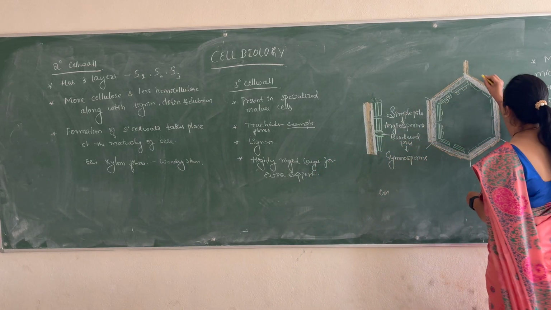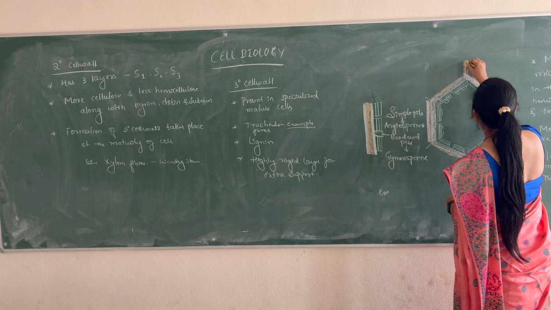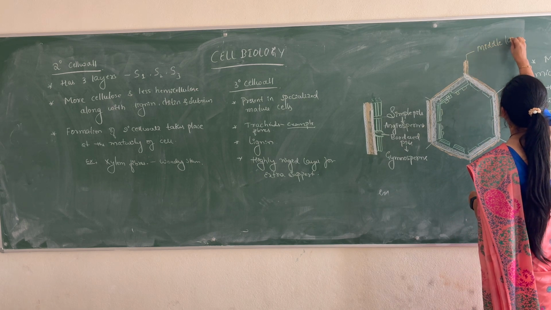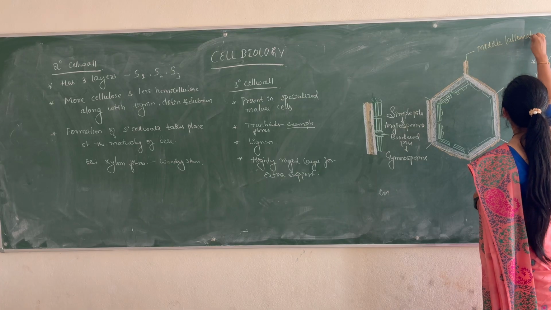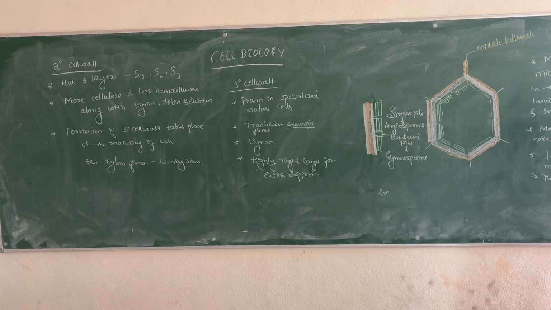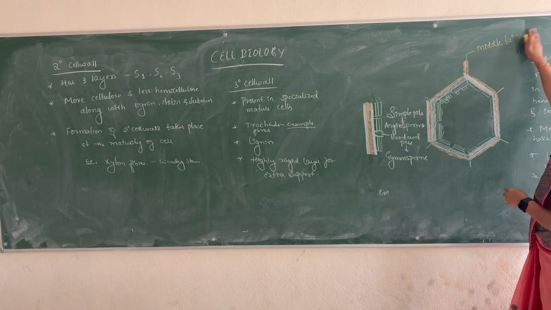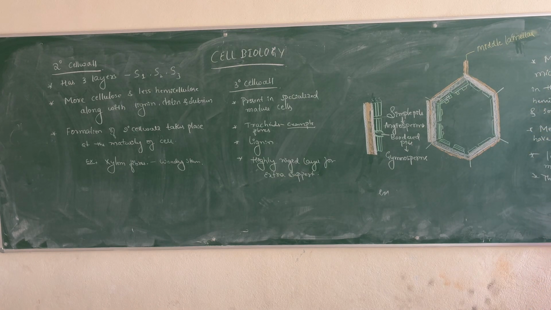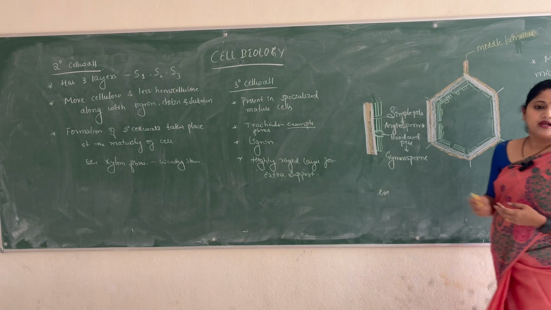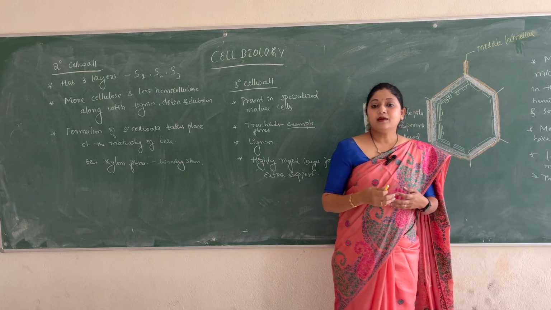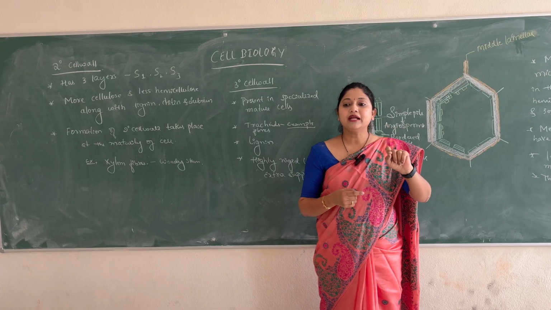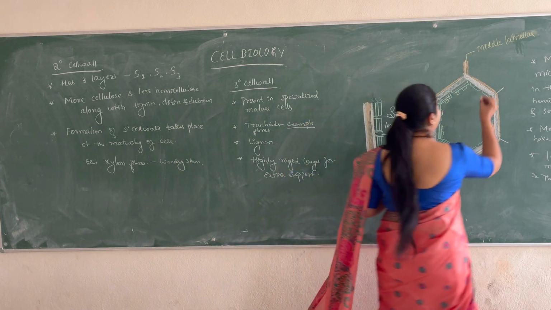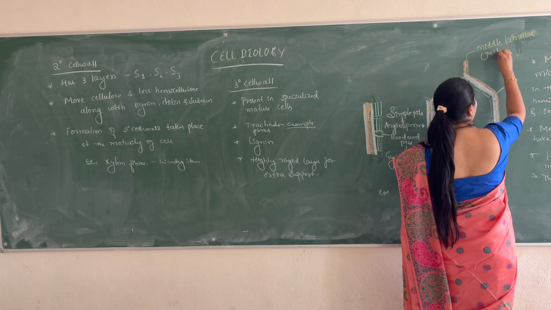So let me just name these now. This layer is the middle lamella, and remember one more thing, what is the composition of the middle lamella? Look at the board everyone, you can write it later, I'll give the time. What is middle lamella made up of? The major component of the middle lamella is the pectin. So let me just write it here. Middle lamella, majorly it is made up of pectin.